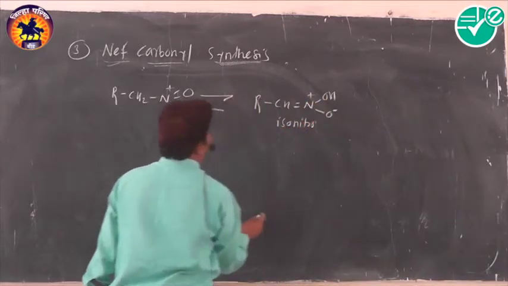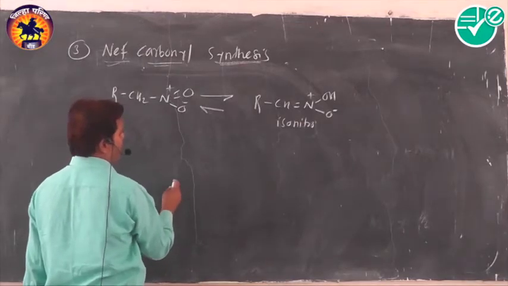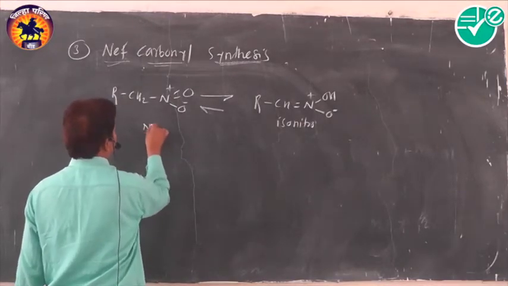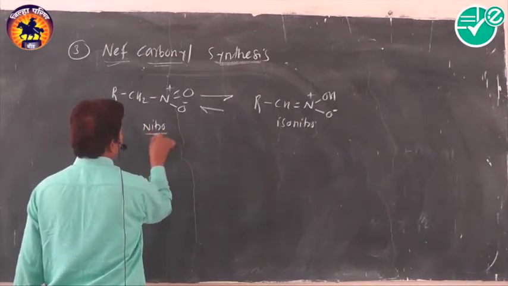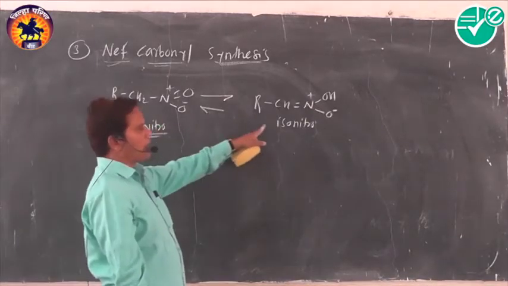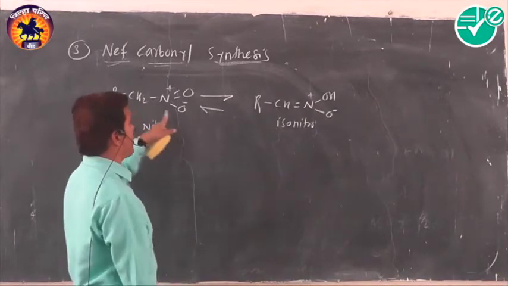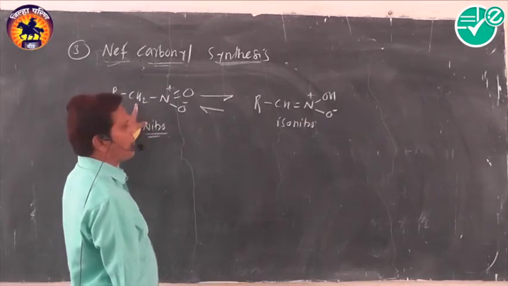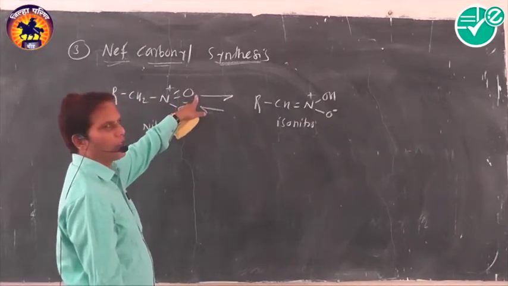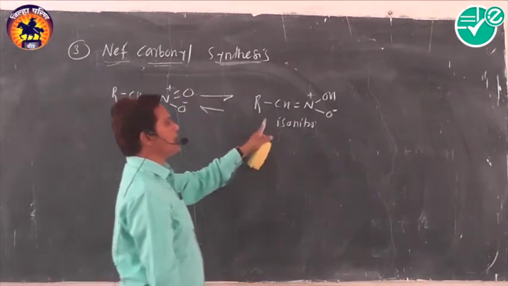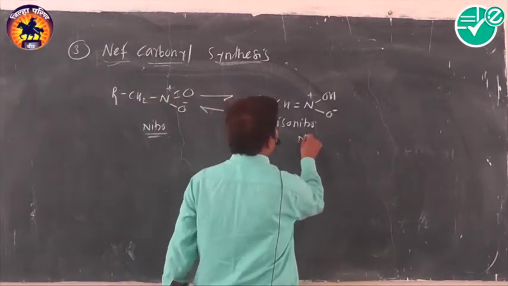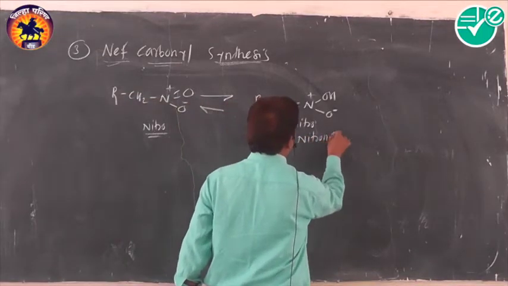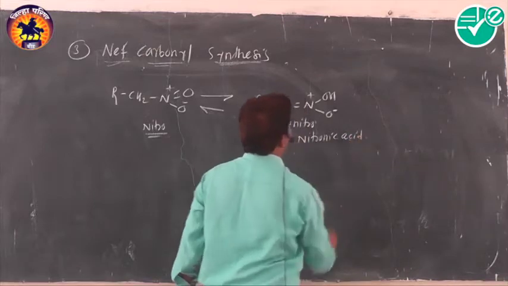Isonitro form, or pseudoacid form, and this form is called nitro form. This nitro form is converted into isonitro form only by transfer of a proton from the alpha carbon to the electronegative oxygen atom. This is the isonitro form, commonly called nitronic acid.